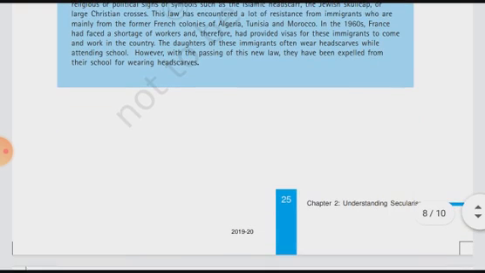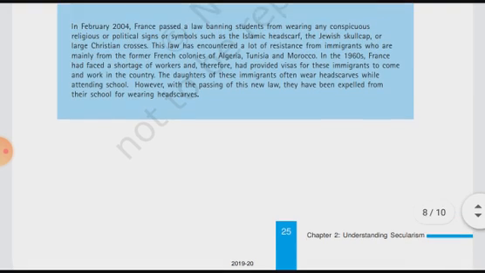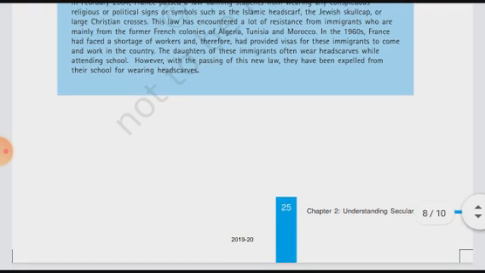Then in 1960, France had faced a shortage of workers and therefore had provided visas for those immigrants to come and work in the country. They raised their voice against this law.